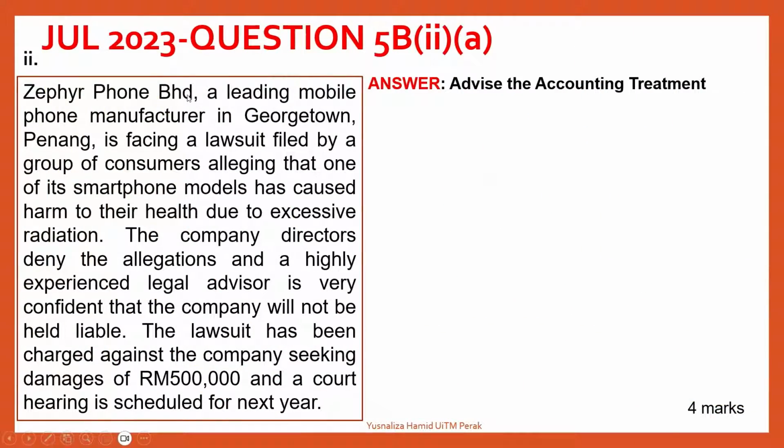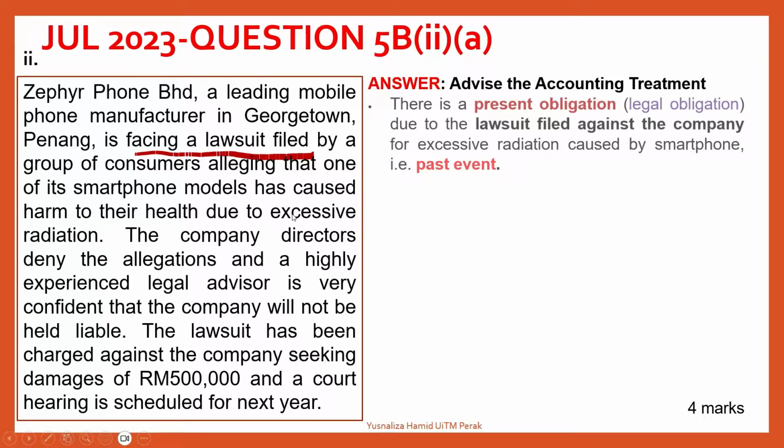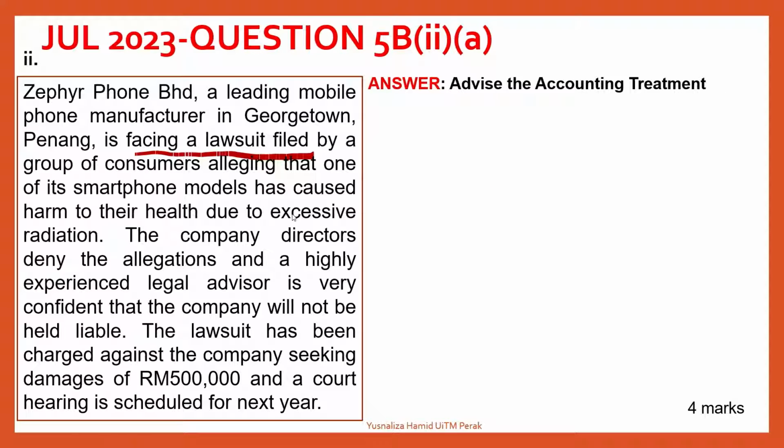It's about Zephyr, a leading mobile phone manufacturer in Georgetown. It is facing a lawsuit. It faced a lawsuit filed by a group of customers that allege one of its smartphone models has caused harm to their health due to excessive radiation. So the lawsuit filed by the customers clearly shows that there is a legal obligation by the company because the present obligation as a result of a past event is that the smartphones that were sold to the customers have somehow caused some excessive radiation.